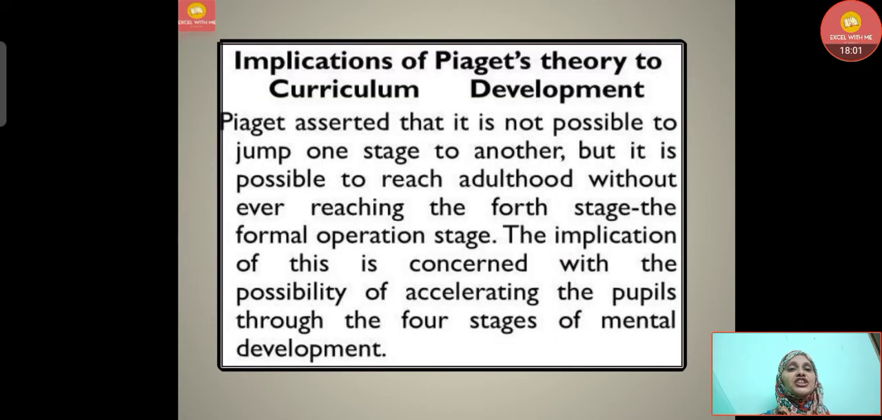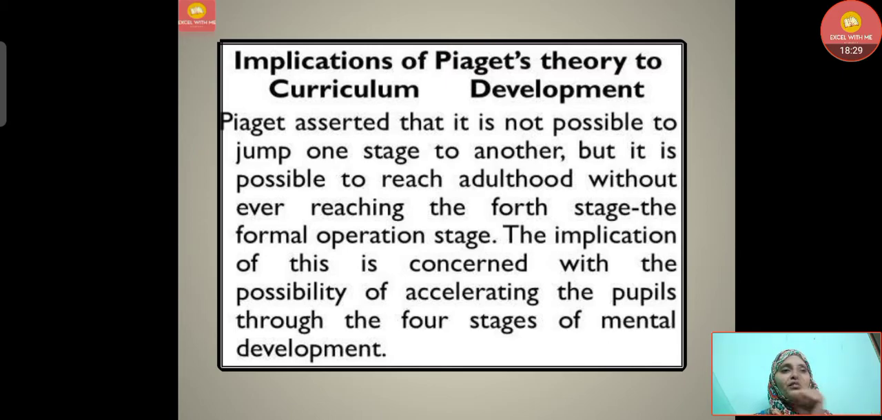What are the implications of Piaget's theory to curriculum development? Let's understand here. Piaget asserted that it is not possible to jump from one stage to another, but it is possible to reach adulthood without ever reaching the fourth stage, the formal operational stage. The implication of this is concerned with the possibility of accelerating the pupils through the 4 stages of mental development. That means these 4 stages will occur in sequence.